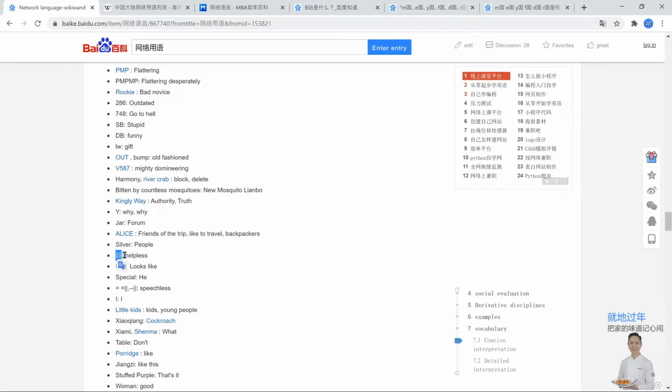Oh, this character's fun. This is because Chinese characters are pictographs. Sometimes you can use these Chinese characters as emoji. This is the most famous one. It's called jiong. I don't quite remember what that means, but I just know that in Chinese internet speak, it generally means helpless, to be worried, or to be surprised, just because that's what the face looks like. It's just the special character emoji.